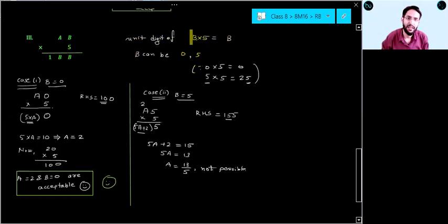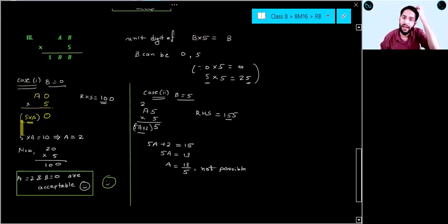Because if you will check table of 5, if B is 0, you are going to get unit digit 0, or 5, you are going to get unit digit 5. So if you take case 1, which is B equal to 0, you can put here A0 into 5. You will get your answer 0, 5 is 0, 5 into A, 5A.